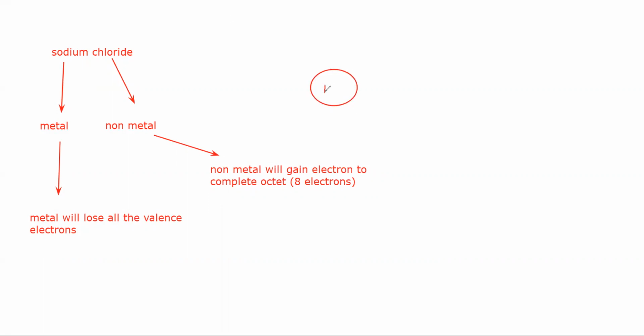So for example, when you check sodium, sodium is a group 1 metal. I'm just drawing the last shell, not the full sodium. Like if this is the nucleus of the sodium, this one is the last shell for sodium. Same thing for chlorine.